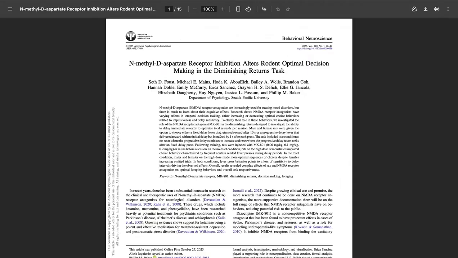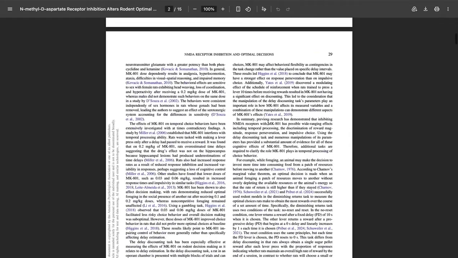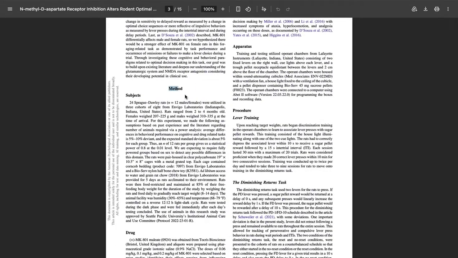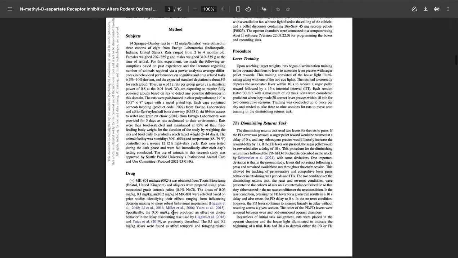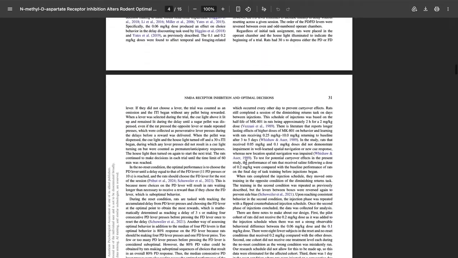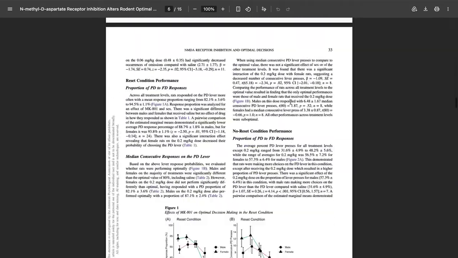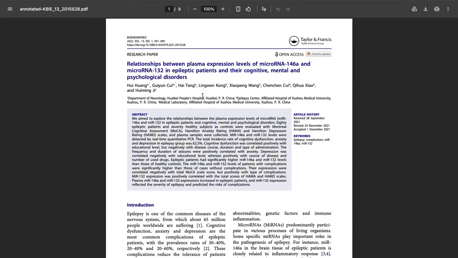It says N-methyl D-aspartate receptor inhibition alters rodent optimal decision. We have to scroll to see if this one would work. And this one does because it has a methods portion. It has our subjects, it has the drug that was used, and it gives a little bit more analysis. And then we have a results portion. So this one would be approved.